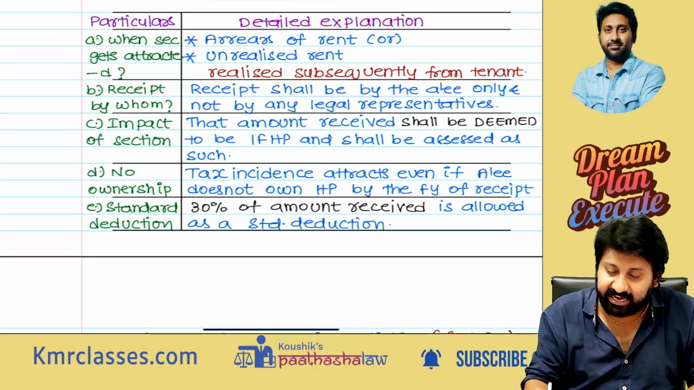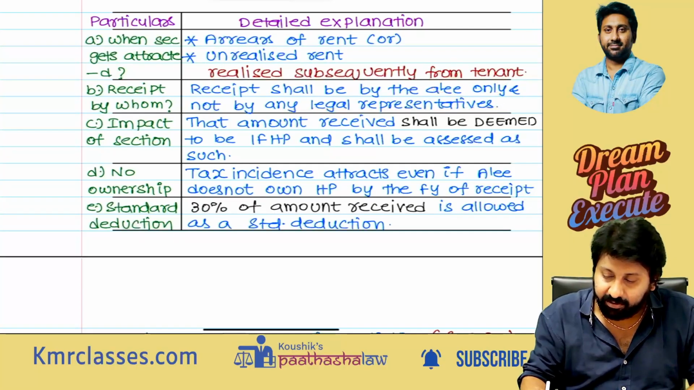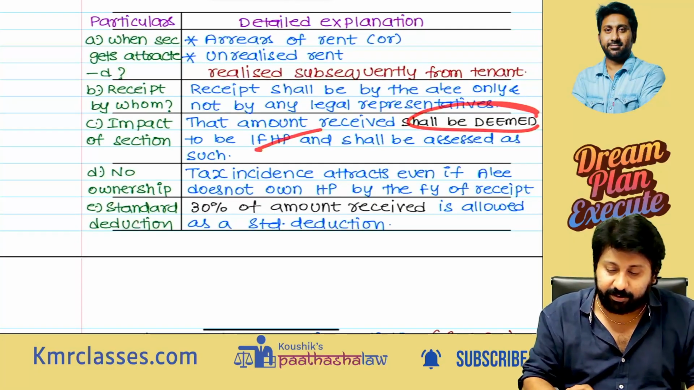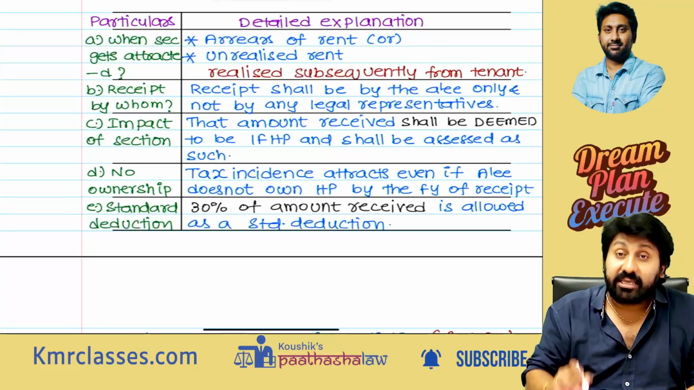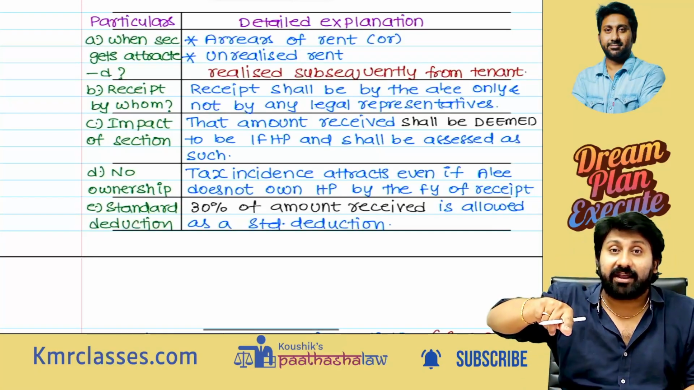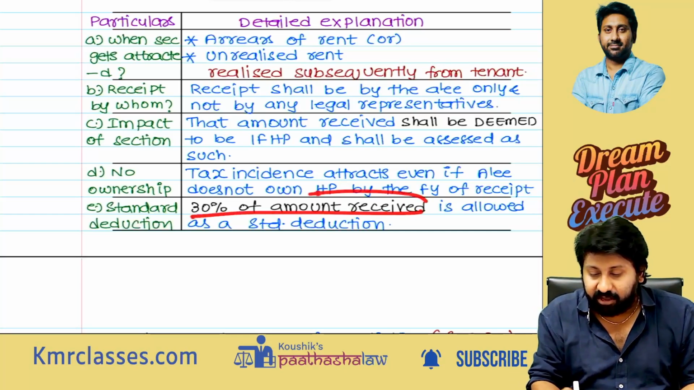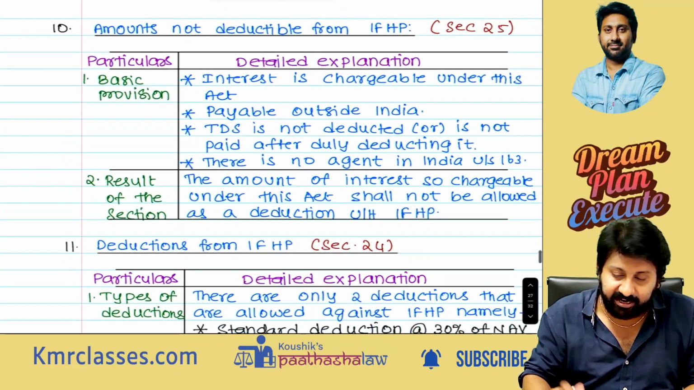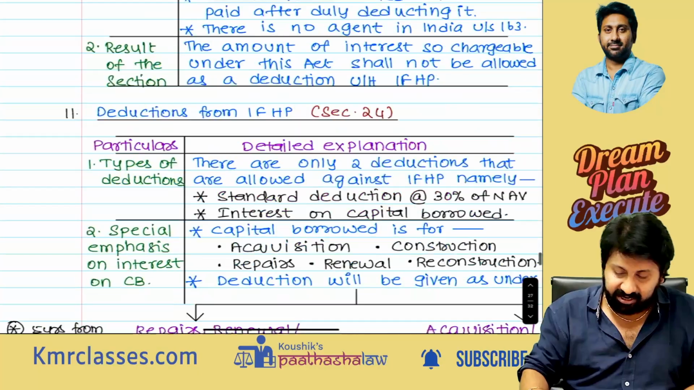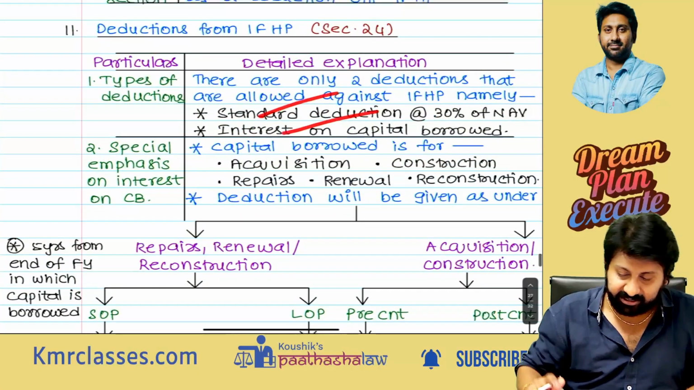That's why arrears of rent or unrealized rent realized subsequently, receipt shall be by the assessee only and not by the legal representative. It shall be deemed to be income from house property. Even if you do not hold the house by that time, since income is received, it becomes taxable. 30% of the amount received is allowed as a standard deduction. This is not that important. Only 2 deductions are there.